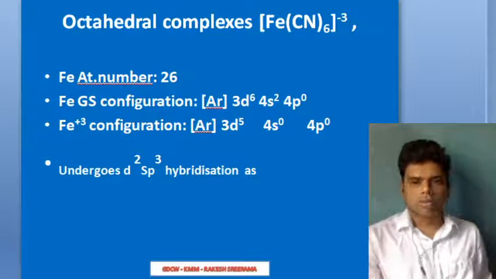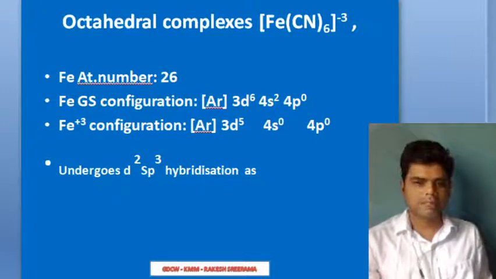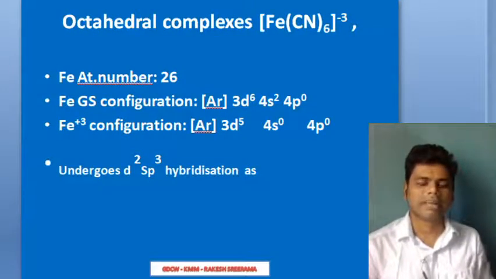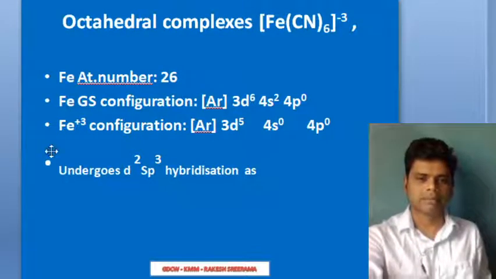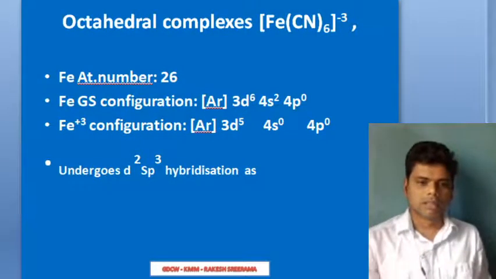Now let us see one or two octahedral complexes also. Start with [Fe(CN)6]3-. What is its name? Hexacyanoferrate, because the charge is negative. So here it is hexacyanoferrate.